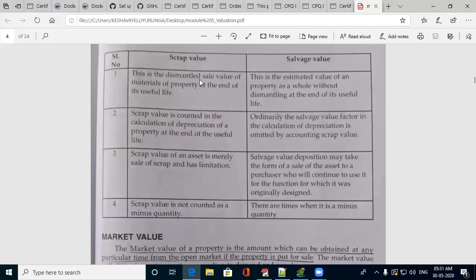Scrap value is the dismantled sale value of the materials. Salvage value is estimated without dismantling. The similarity is that both are valued at the end of the useful life only. Scrap value is the value of dismantled materials; salvage value is of the whole property without being dismantled. And so many things are also there. You can go through that.